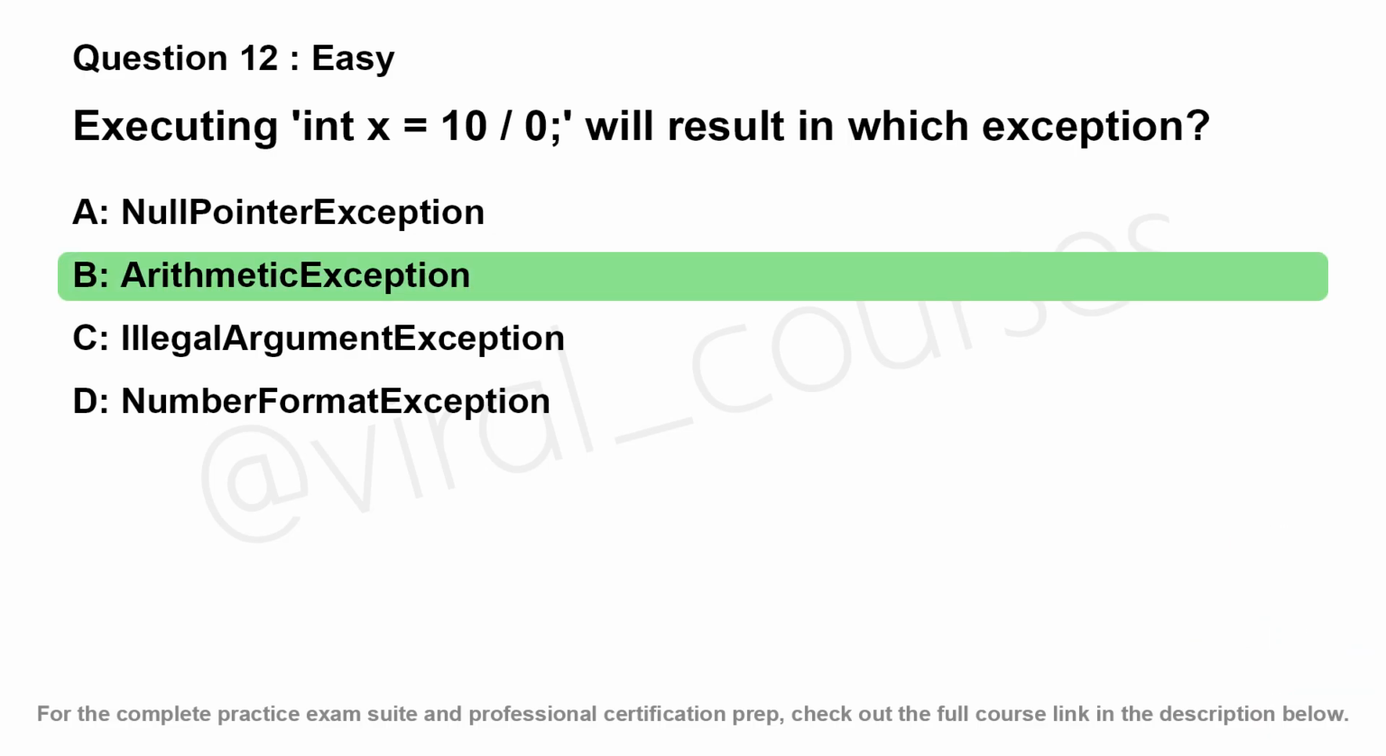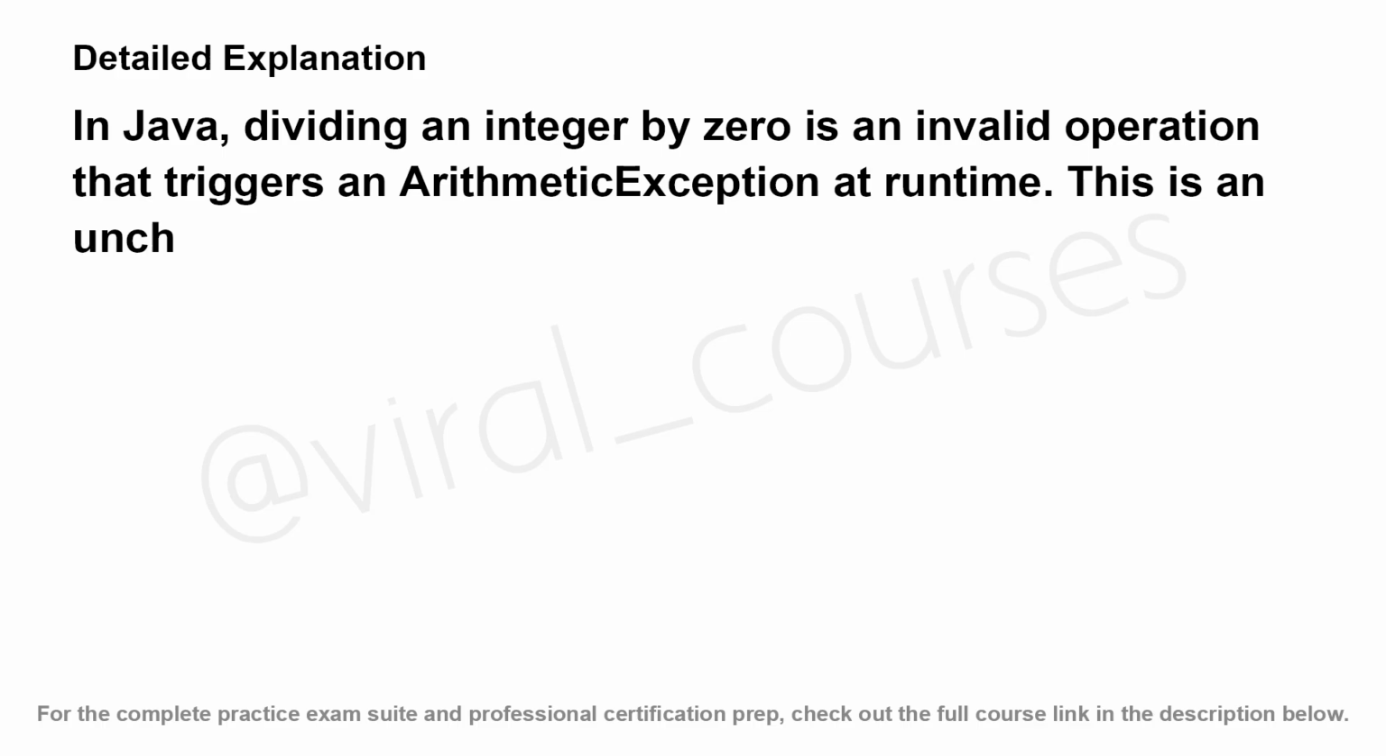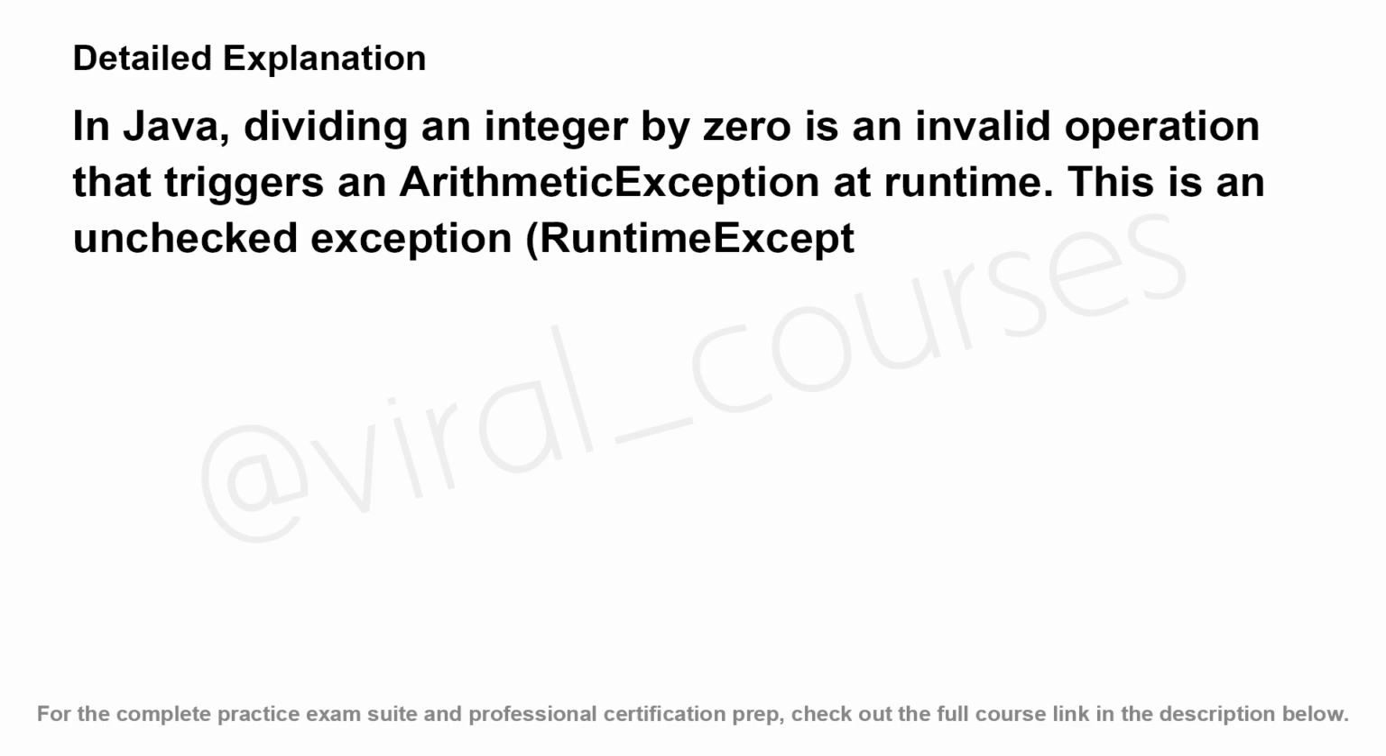The correct answer is B. In Java, dividing an integer by 0 is an invalid operation that triggers an ArithmeticException at runtime. This is an unchecked exception, a RuntimeException.